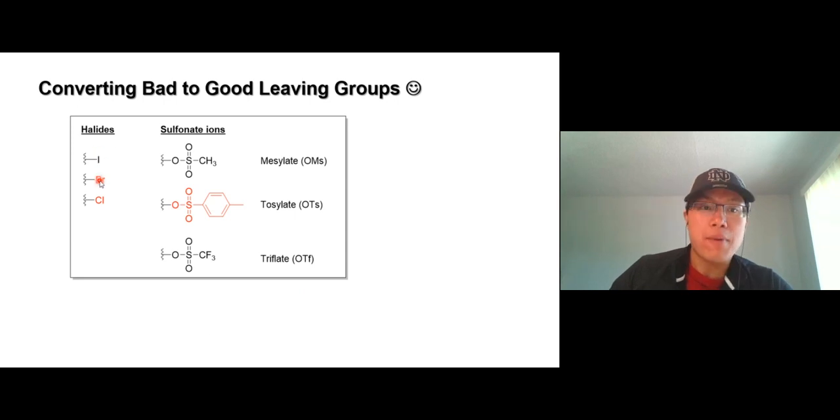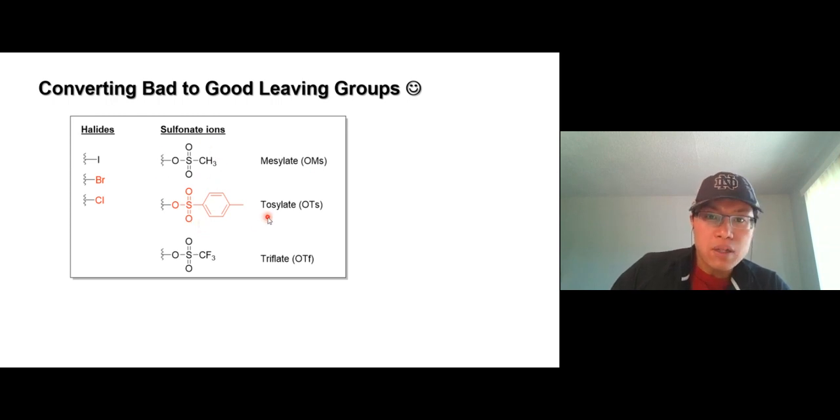You know that iodide, bromide, and chloride are good because their conjugate acids, hydrochloric acid, hydrobromic acid, and hydroiodic acid, are all strong acids. Now, anything that looks like a sulfonate is also a good leaving group. For example, we have mesylate, or MS. The MS group is just a sulfur with two oxygens and a methyl, so it's a methane sulfonyl group. The whole thing we call mesylate. Now we have tosylate.